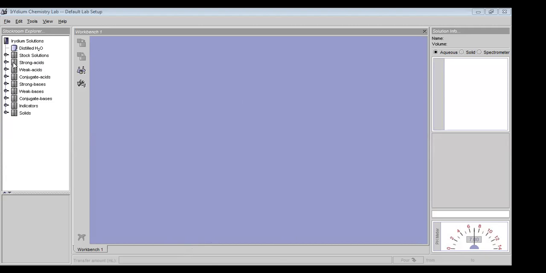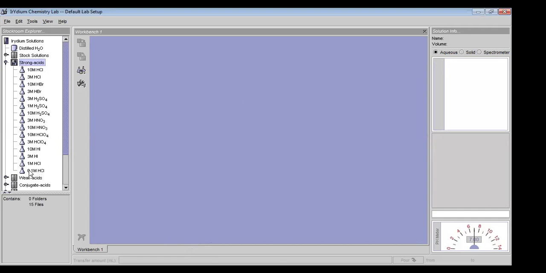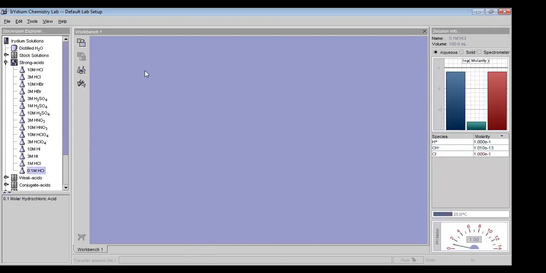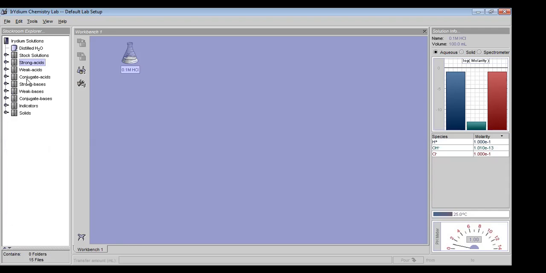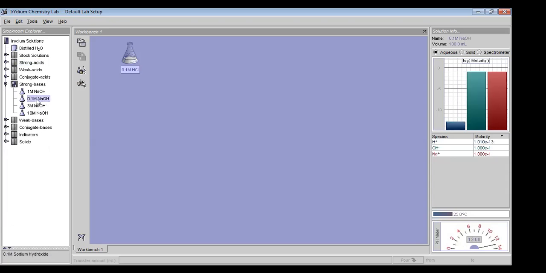First, we are going to do strong acid versus strong base. We will open the strong acid window and select 0.1 molar HCl, then click here. So 0.1 molar HCl is selected. Next we will go to strong base and select NaOH, 0.1 molar NaOH. We will double click on it, so 0.1 molar NaOH is selected. Then we will close this window.